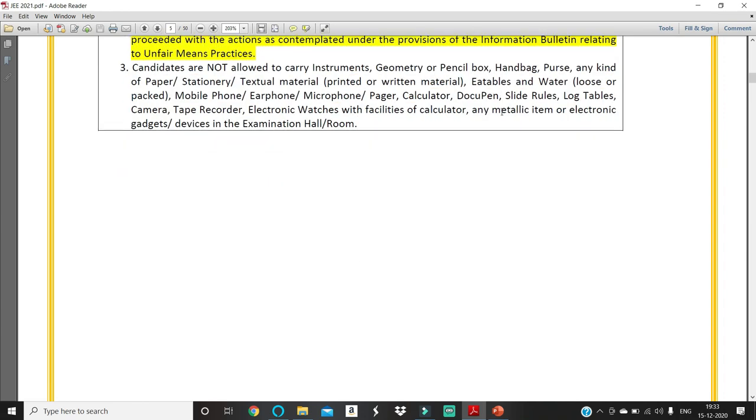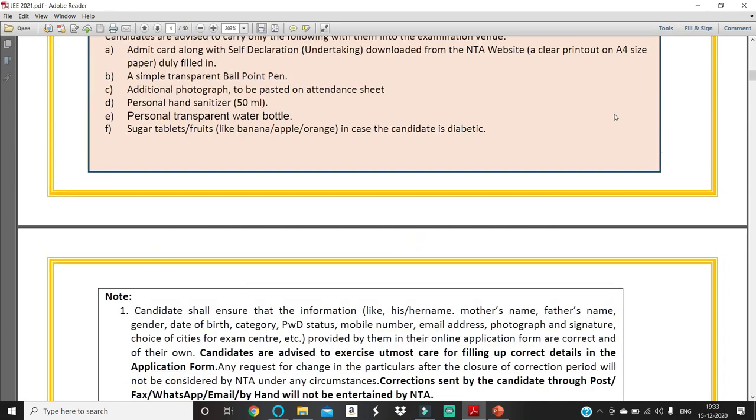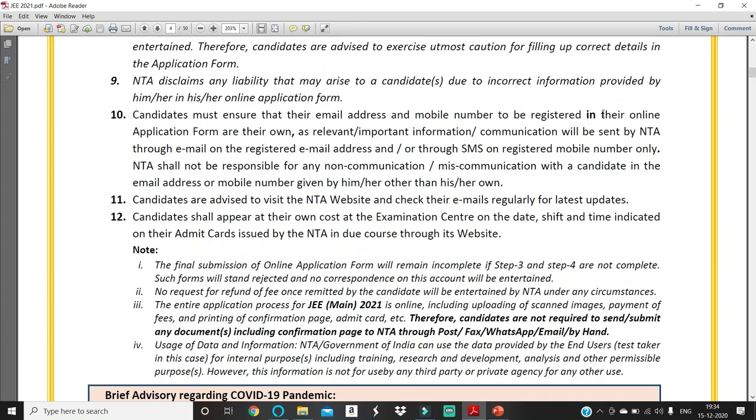So I hope you got the detailed information regarding the JEE Mains 2021 February session.